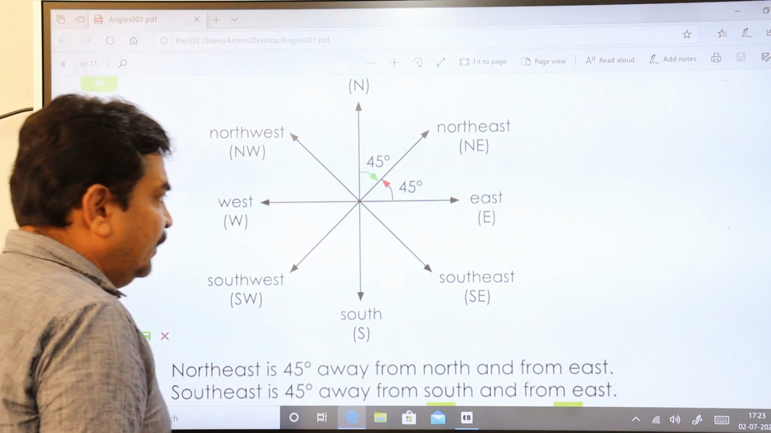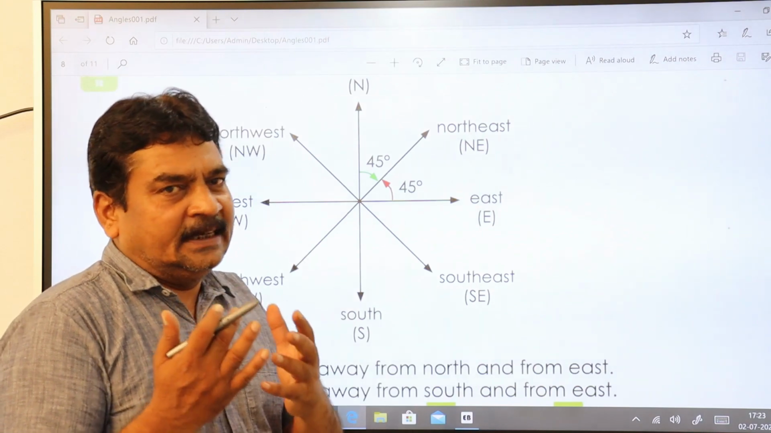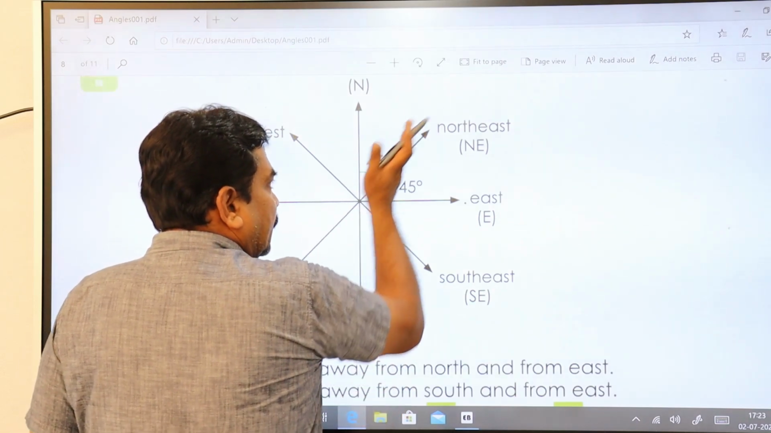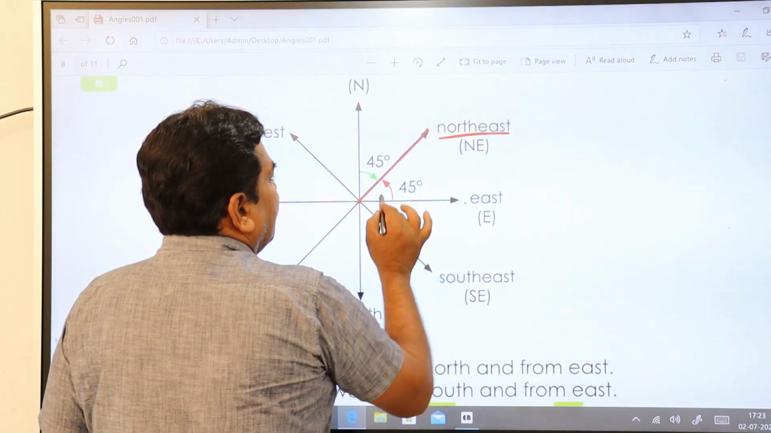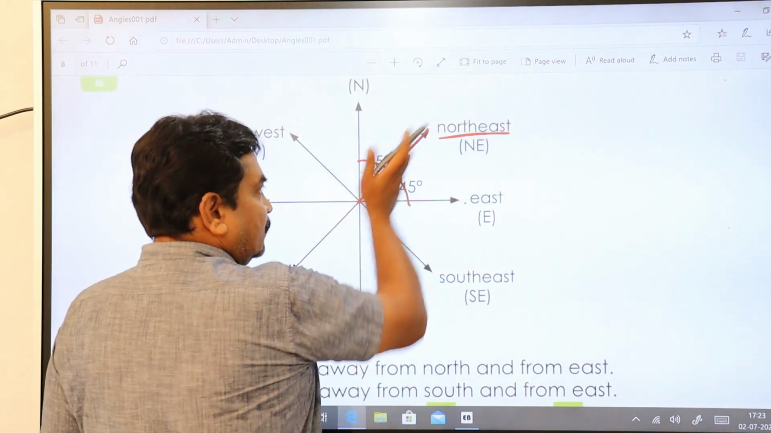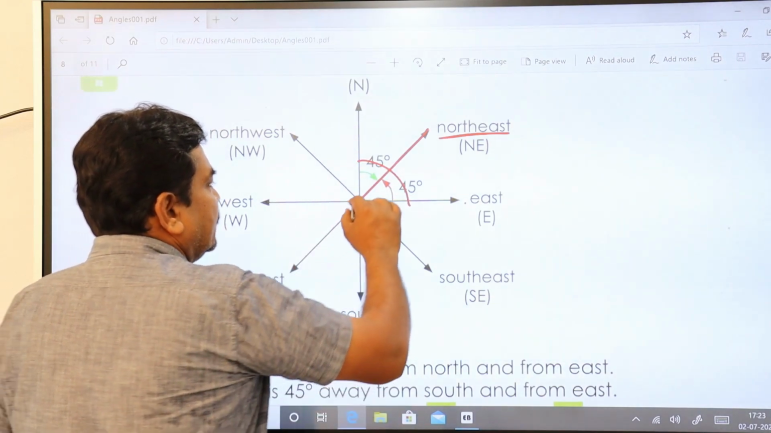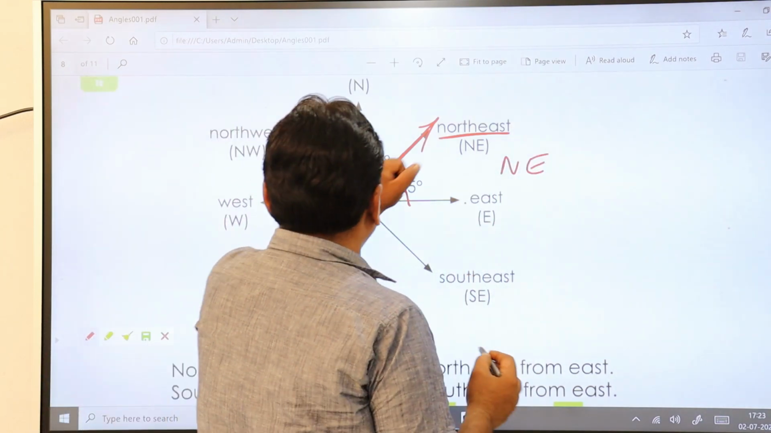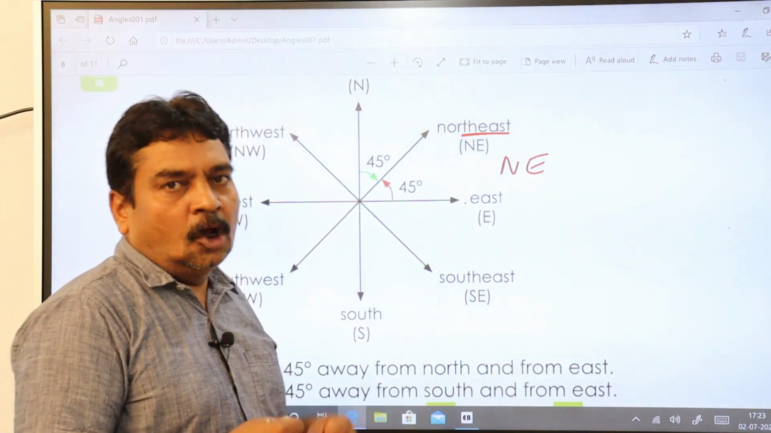It's very simple. Further, when it's divided into another 4 parts, what exactly does it mean? This is your east and this is your north. And the center thing, you call it as northeast. This complete angle is 90 degrees. When it divides into 2, then each part will become 45 degrees. So this angle, you call it as northeast. You write it down as northeast.